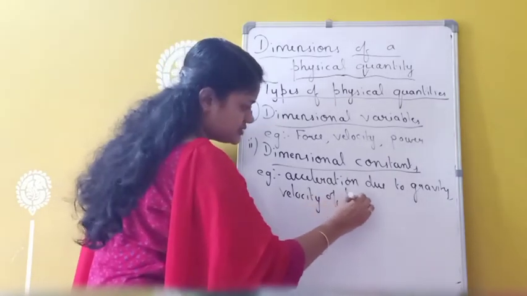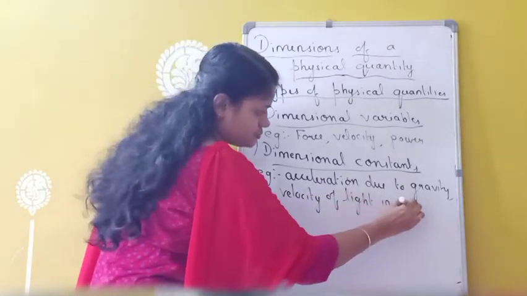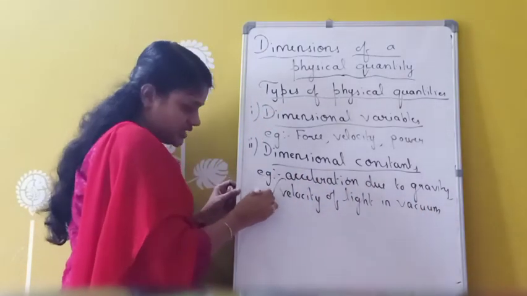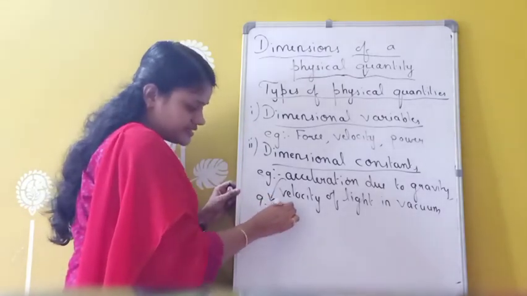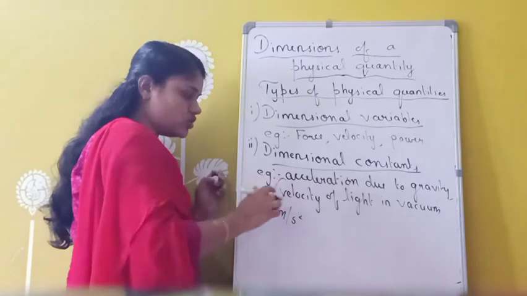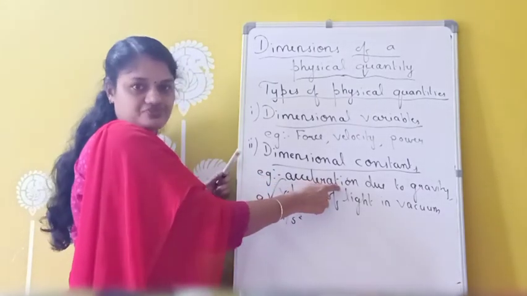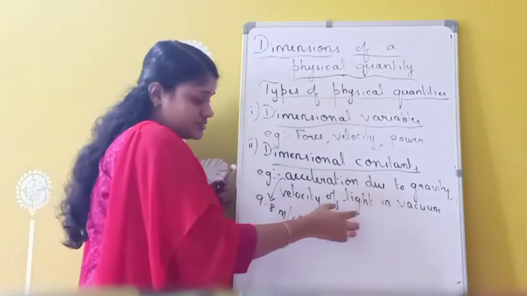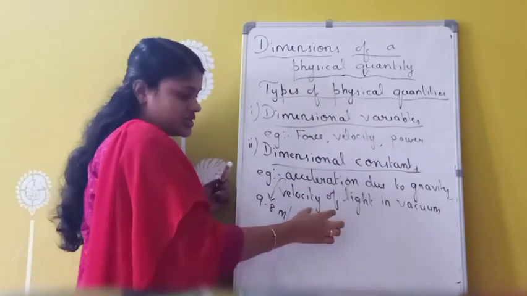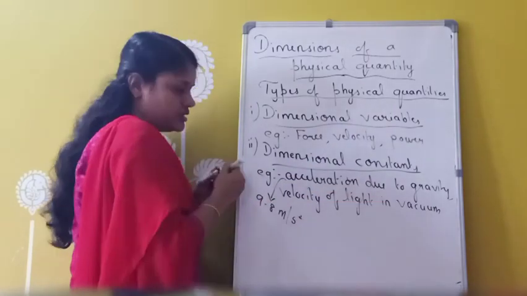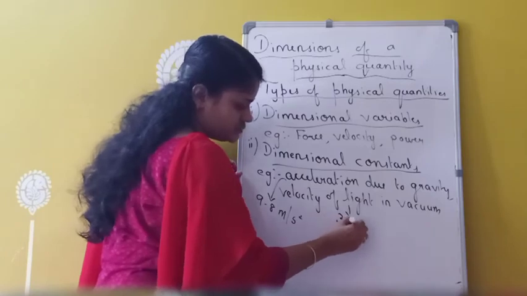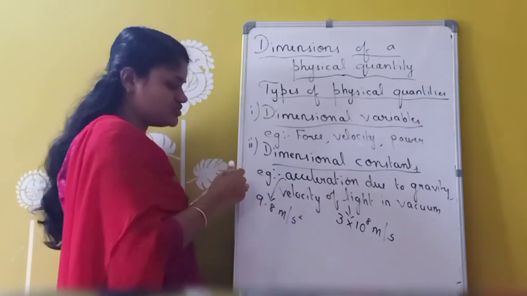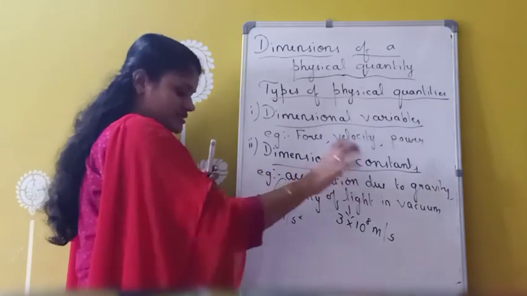Velocity of light in vacuum. So this acceleration due to gravity, what is the constant value? 9.8 meter per second square. So it is having a constant value and also it is having the dimension of which one? Acceleration. Okay, so it is having a dimension as well as a constant value. Similarly, velocity of light in vacuum. Simply velocity means it is a dimensional variable only. So here I have written velocity of light in vacuum. What is the value? 3 into 10 raised to 8 meter per second. That means it is having a constant value and also it is having the dimension of which one? Velocity. Okay, that is called as dimensional constant.